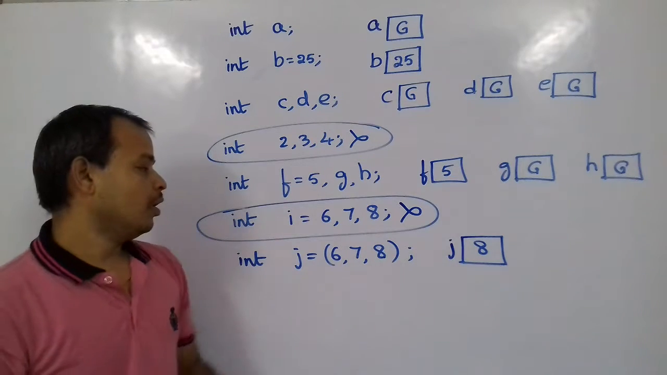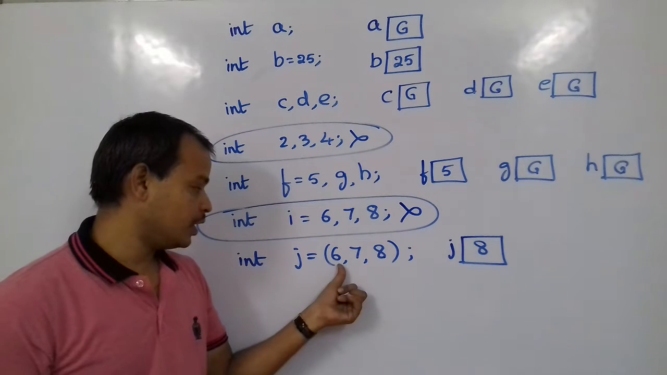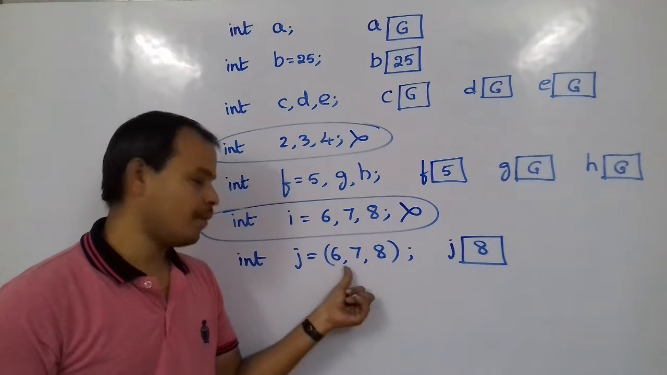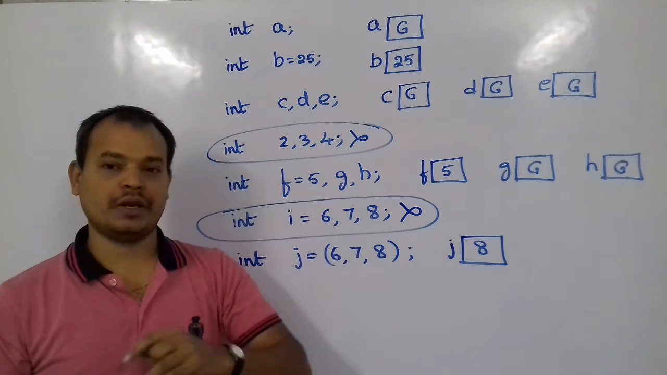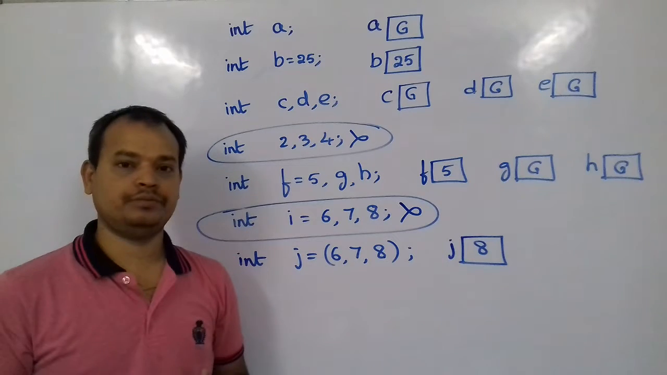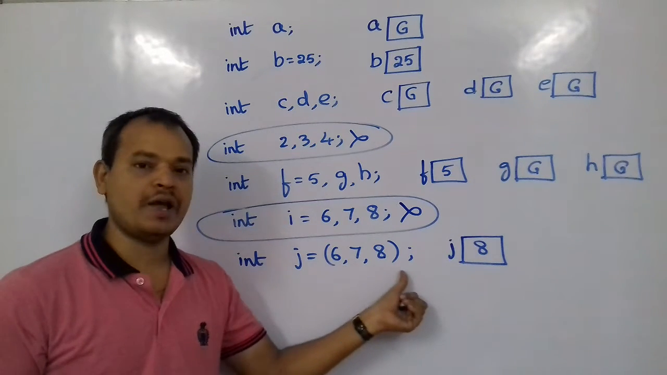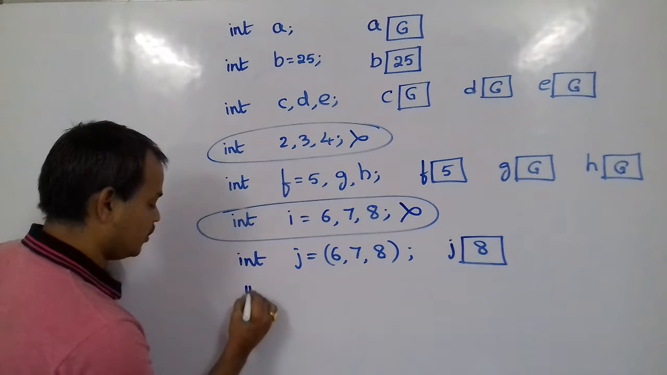Then it's over. But whenever you give a set of values separated by commas within parentheses, only one value will be taken. What I want is to store all the values into the variable. Suppose I want to store all 3 values into this variable. In that case, what should we do? You do something like this.